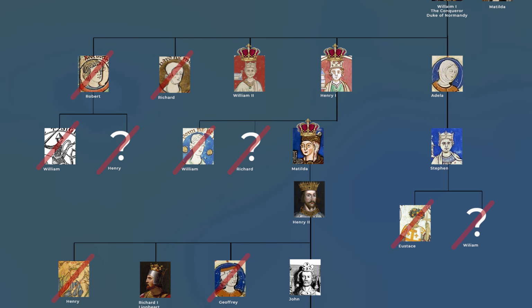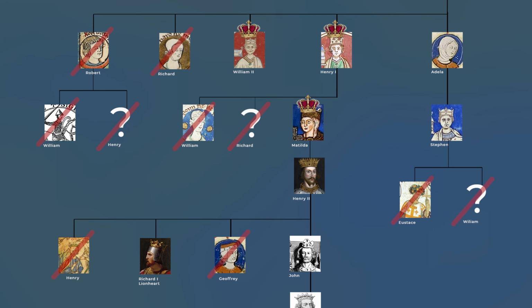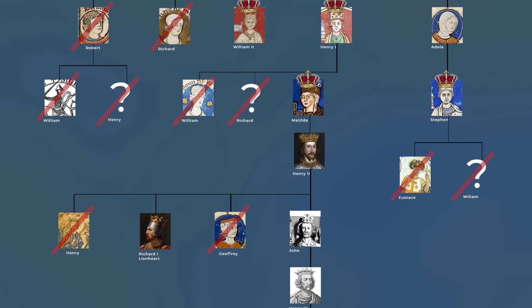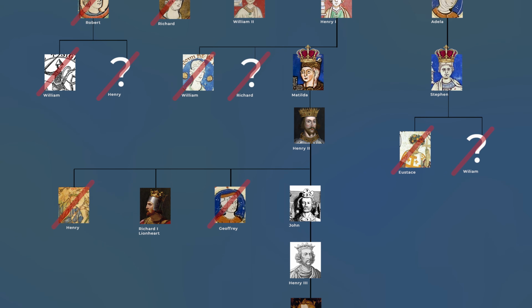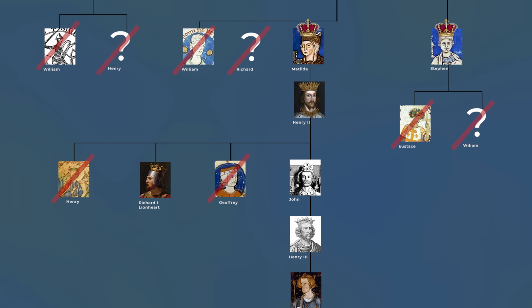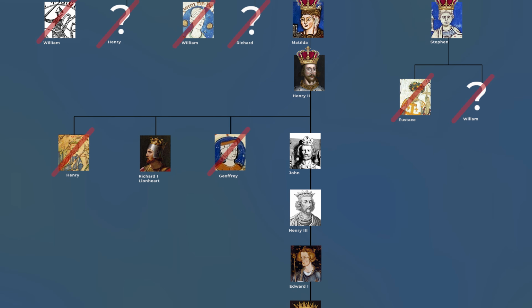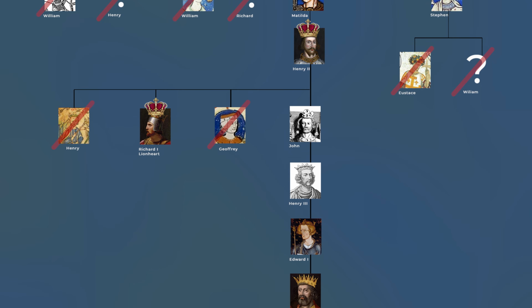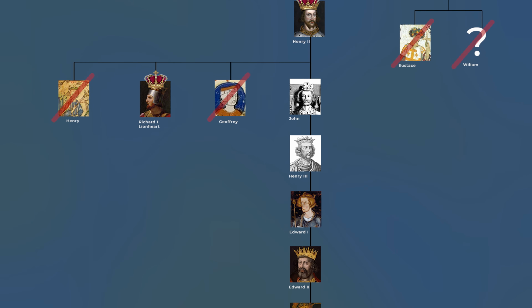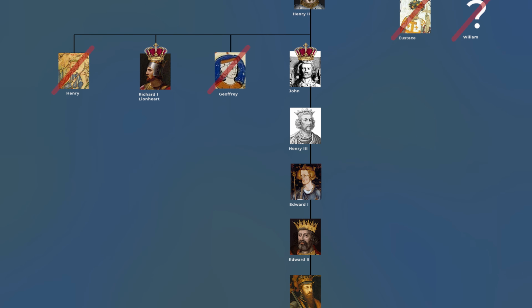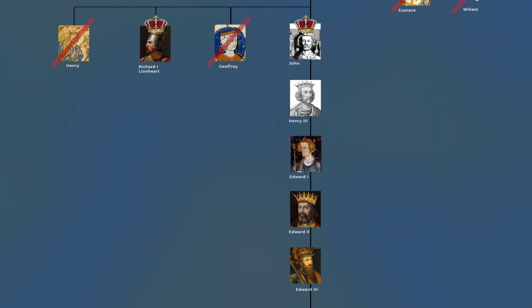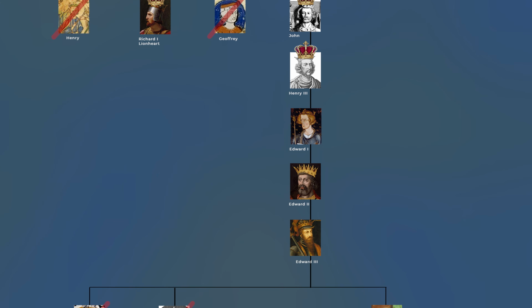Matilda became heir only when her 2 brothers had died in a drowning accident. Stephen stole the throne from his cousin Matilda, causing what became known as the anarchy. But the crown was returned to Matilda's son Henry II. Richard I took the crown as his 2 older brothers had died. John I was Richard's brother, or the 4th in line from his father, passing to his son Henry III, to